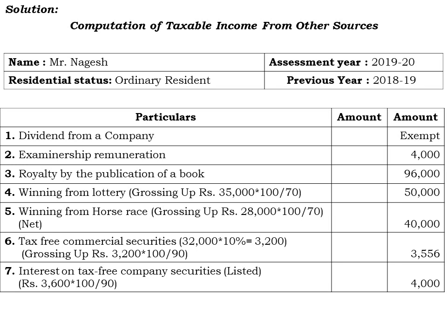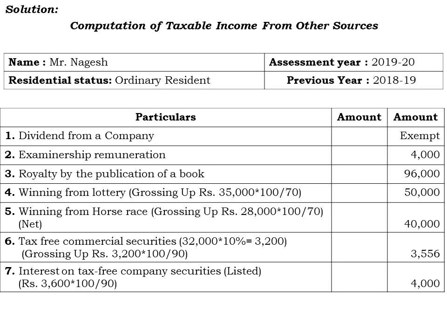So here comes the grossing up: 3,200 multiplied by 100 divided by 90 comes to rupees 3,556. Next, the seventh one, interest on tax-free company securities, which is listed. They have directly provided the interest amount, that is rupees 3,600 received by Mr. Nagesh.